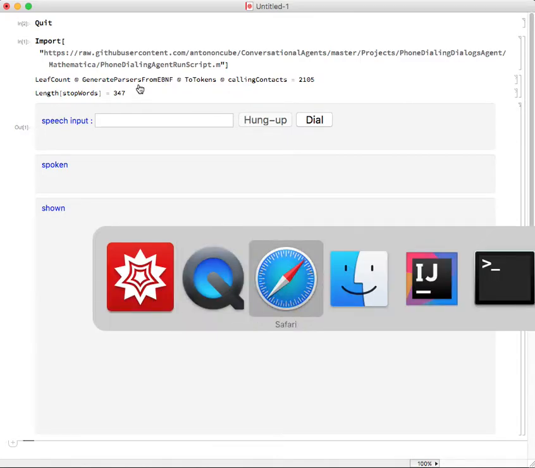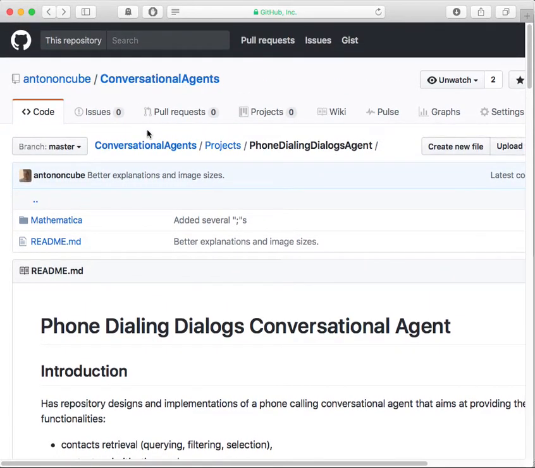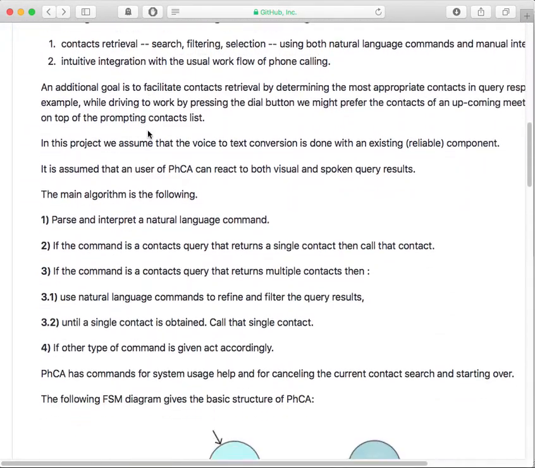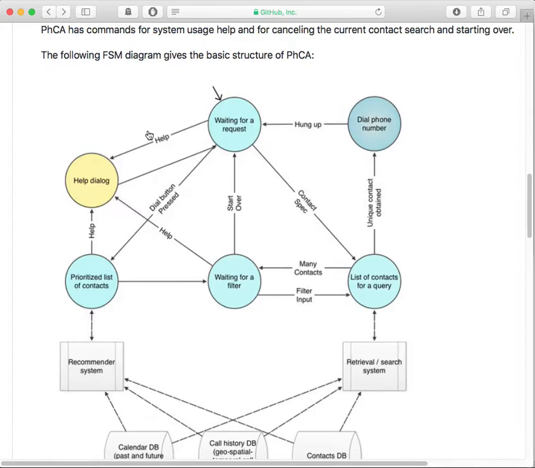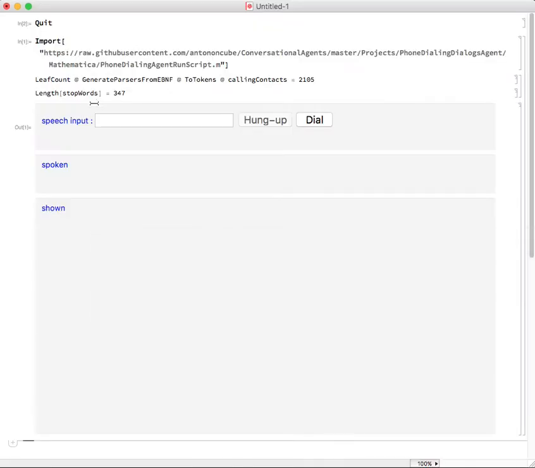The conversational agent is described in more detail in this project, phone dialing dialogues conversational agent, in this repository here at GitHub. I'm not going to go into the details explained here, but what is happening in the presentation that follows is using different natural language commands. We're switching between the states given in this finite state machine diagram. All right, let's go back to the dynamic interface in Mathematica.